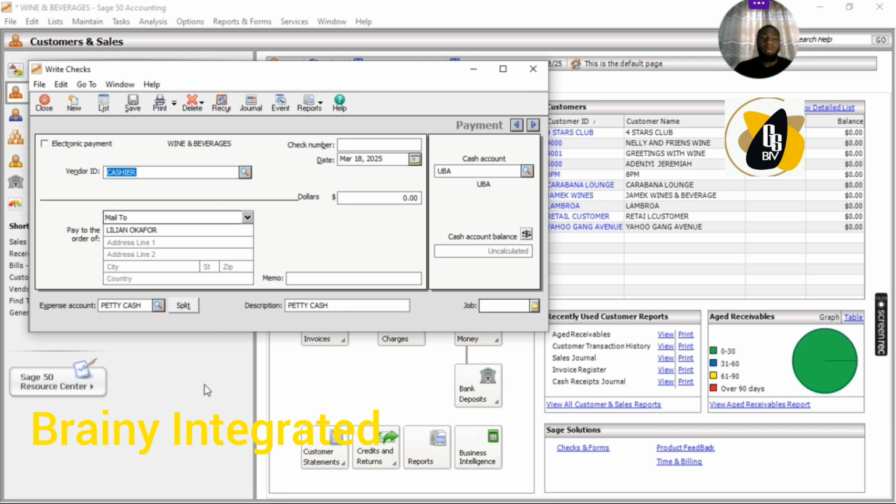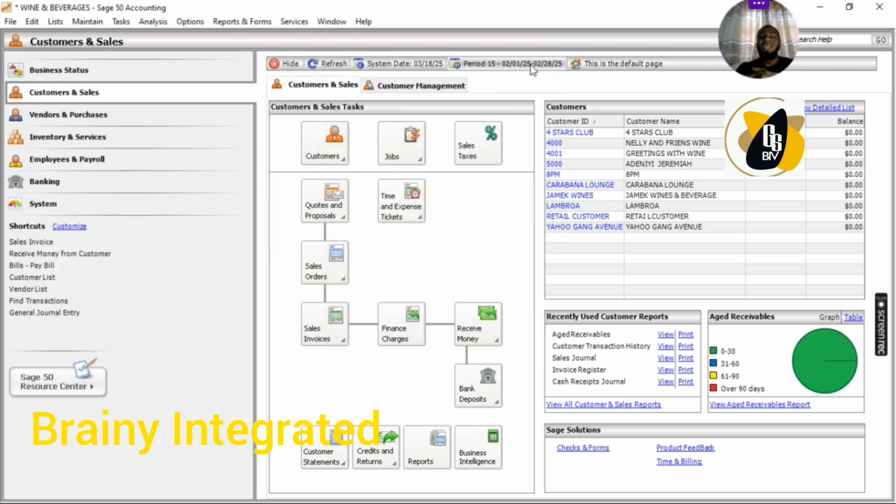Now that I've selected petty cash, I may choose to put a description, which is being amount of imprest withdrawn, right? Once I am done with this, I'm going to click on save, right? So once I click on save, you will see that the petty cash account would have increased with the amount that we, let's check that again.